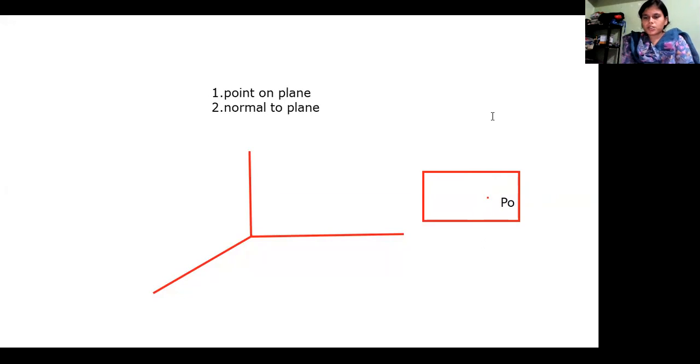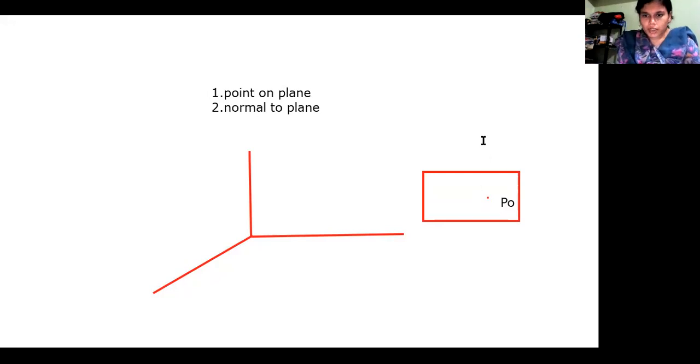Now everyone knows what a normal vector is. Normal to the plane means it will be normal to each and every tangent vector on the plane. The special property of a normal vector is that for all the lines on the plane and the normal vector, the dot product of these two should be equal to 0. That is called a normal vector.